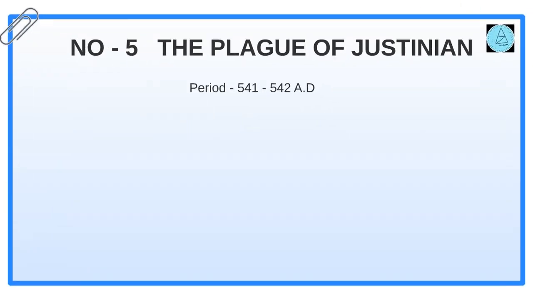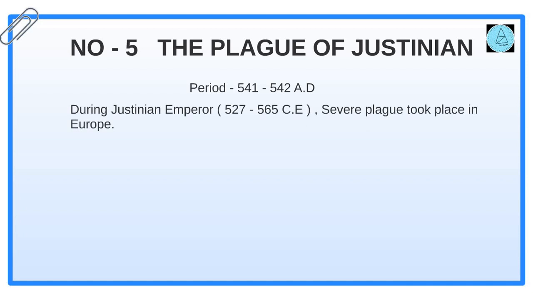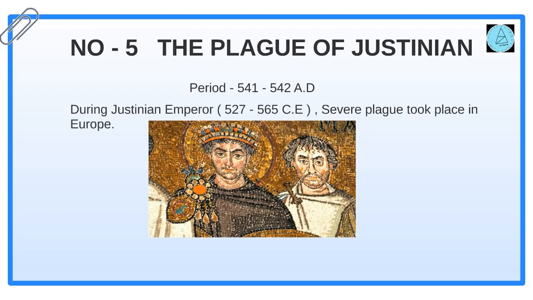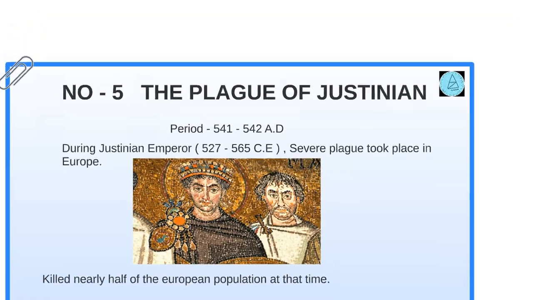Number 5, the Plague of Justinian. It occurred during 541 to 542 AD, during the Roman Empire's Justinian period. This outbreak happened in Europe. It nearly killed half of the European population that lived at that time.